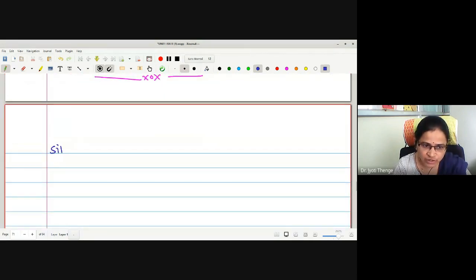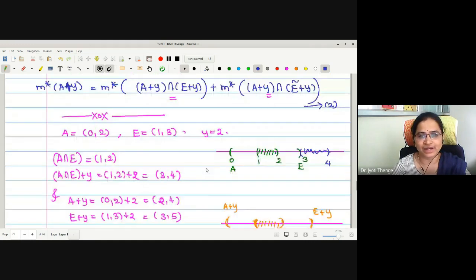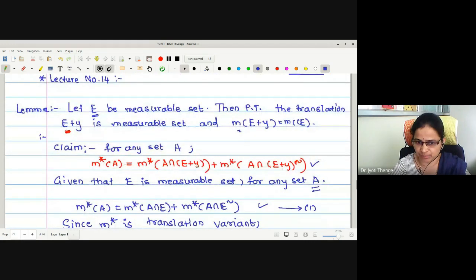Since A is arbitrary, replacing A by A minus Y. Do you get now why we were replacing A by A minus Y? Just to adjust the first term of our claim.